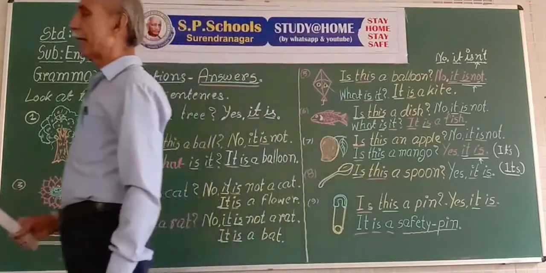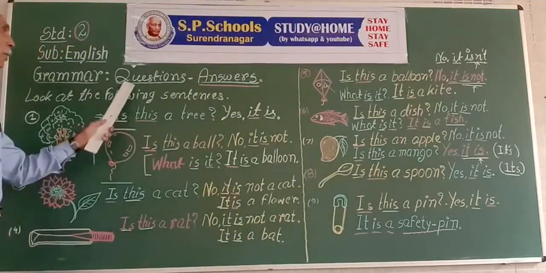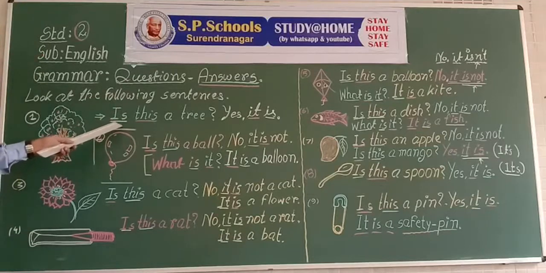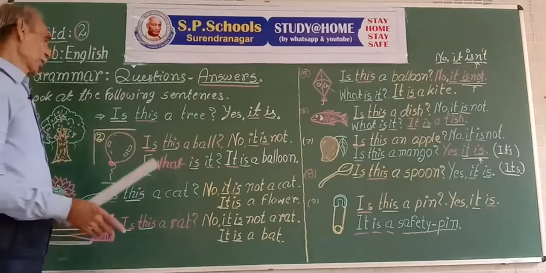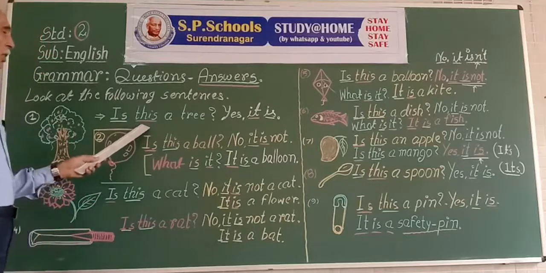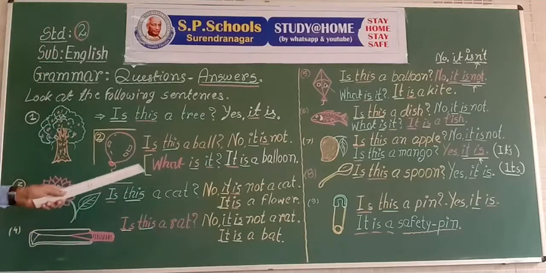So, in an interrogative or question structure, these words come first, before the noun or pronoun.